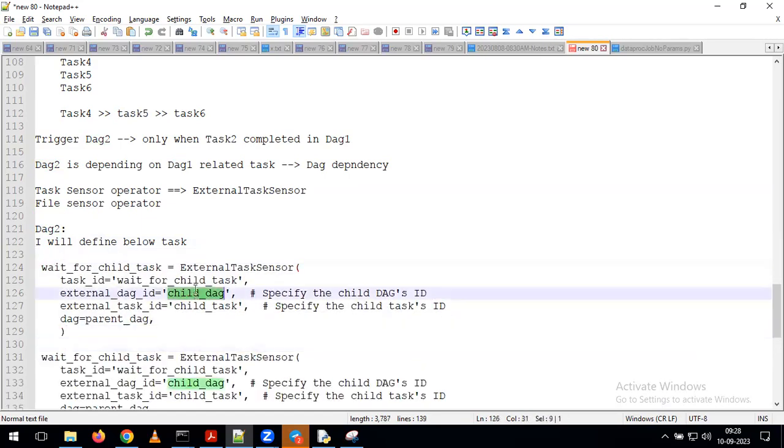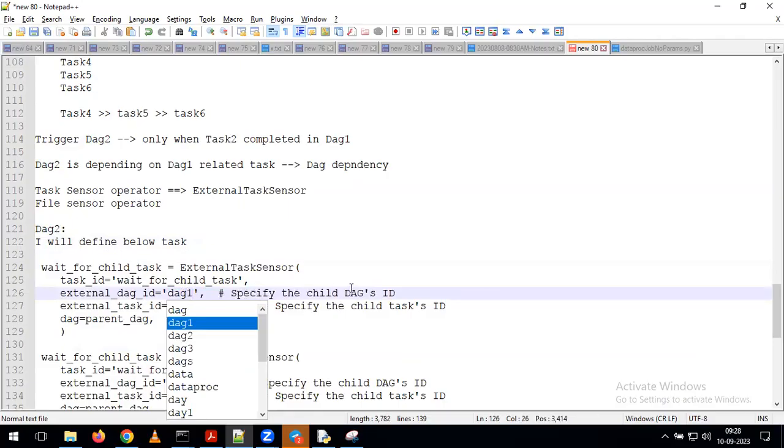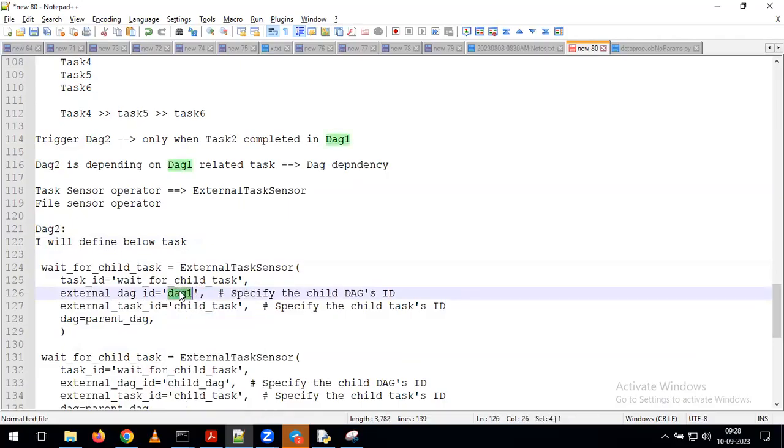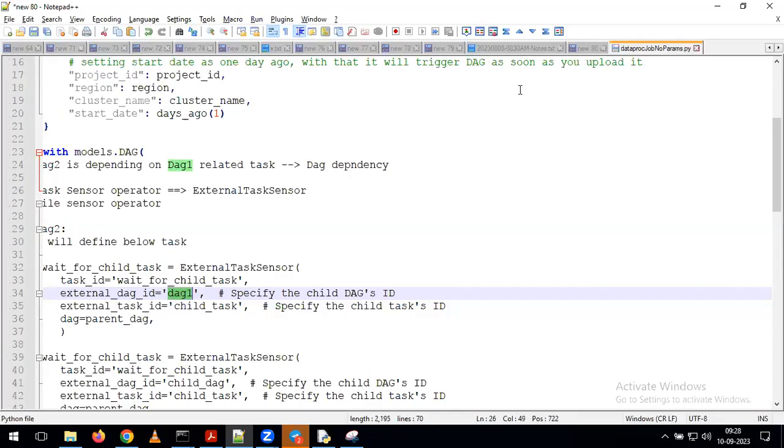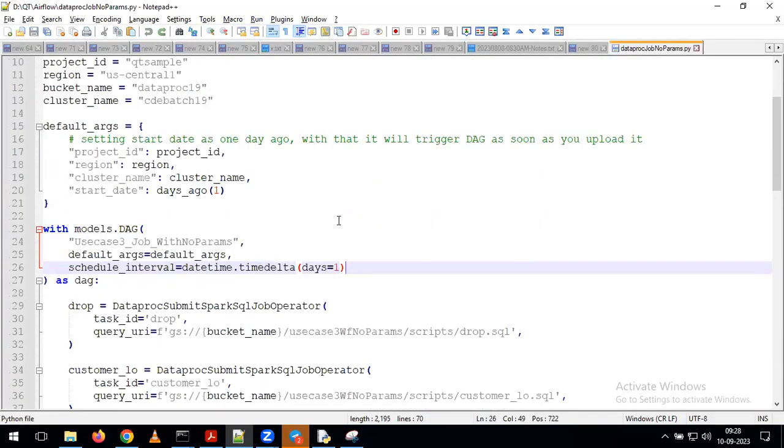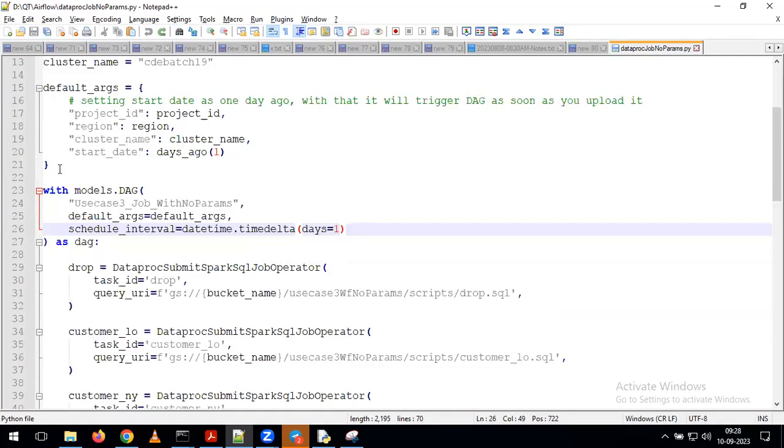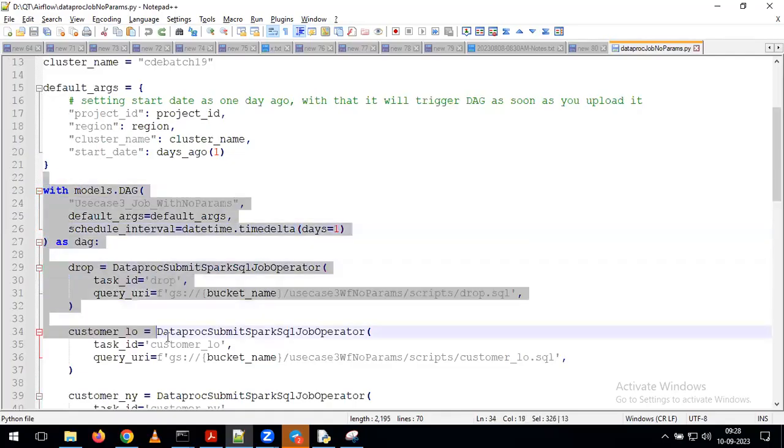Here we need to give it as DAG 1. This is the DAG ID, and whatever DAG ID you have given, that is the name we have to provide in the external DAG ID. Now you tell me, in this example, here we are defining the DAG object. What is the DAG ID here in this example?